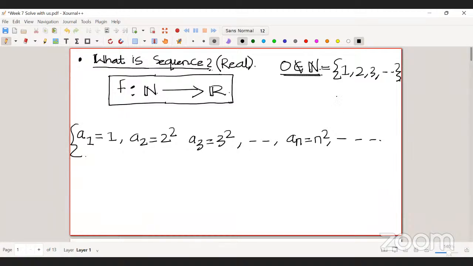But I can associate this list of elements to a function from N to R. How will I associate?